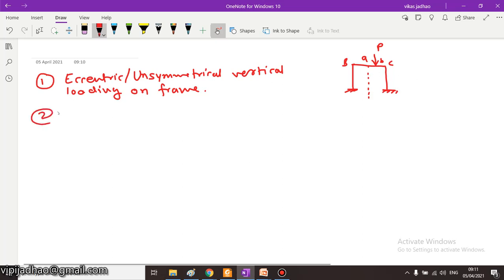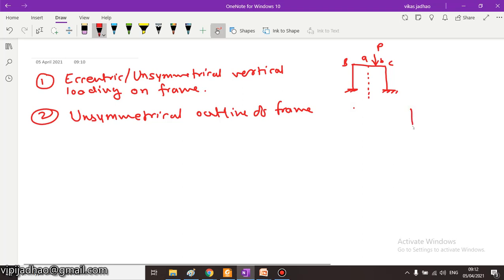The second condition for occurrence of sway is unsymmetrical outline of portal frame. This is condition number 2 for occurrence of sway in any type of frame.